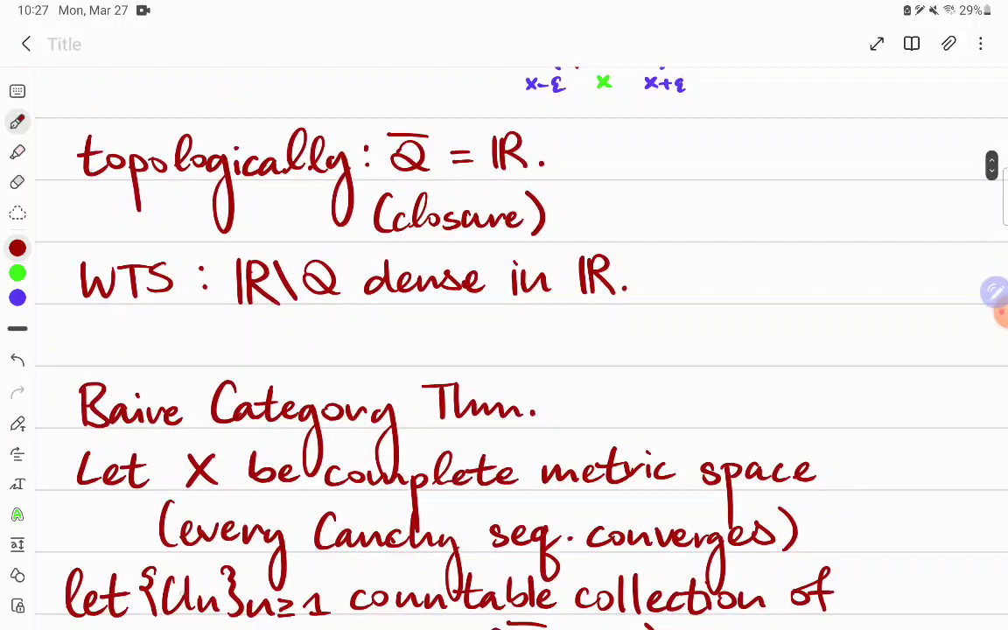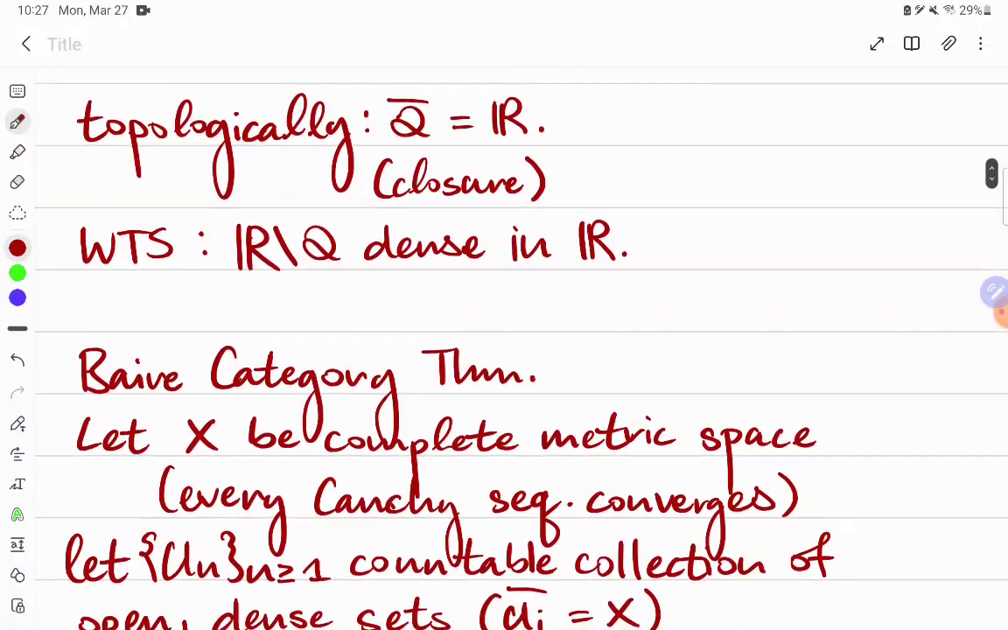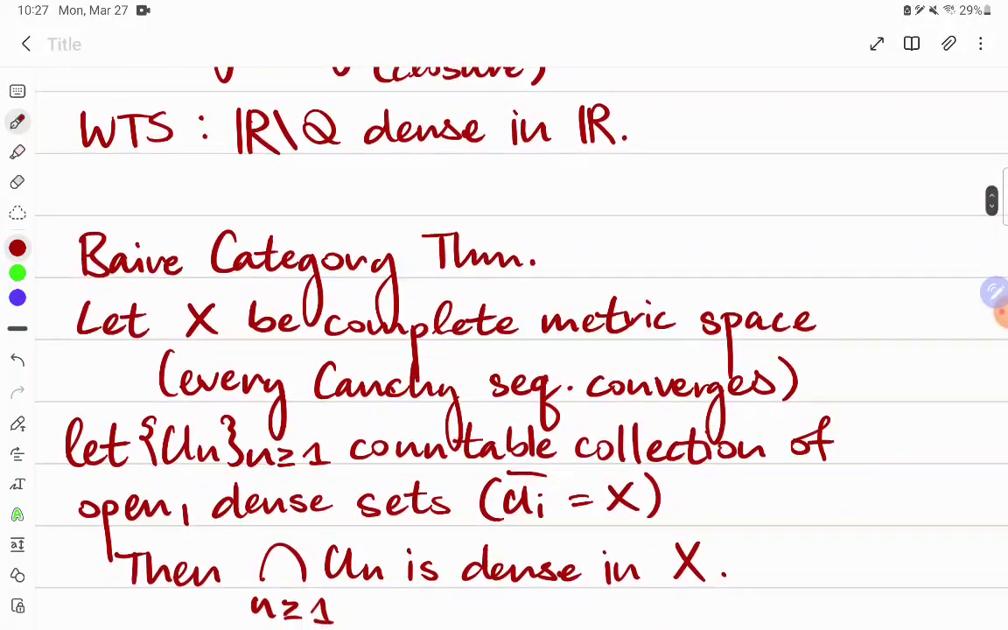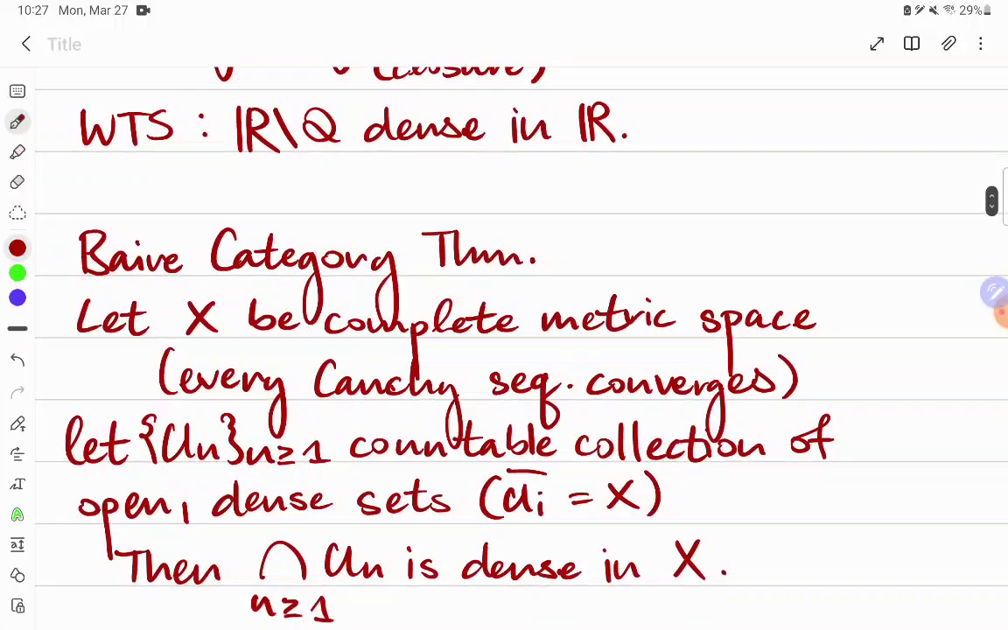We're going to let U sub n, where n is greater than or equal to 1, consist of a countable collection of open sets in X that are dense. So for each of these U sub i in the collection over here, their topological closure is X itself. Then this qualifies X to be something called a Baire space, and this holds for other spaces as well. But the important result is that the intersection of all of these open dense sets itself remains dense in X. So somehow we're going to use this fact with the real numbers and the metric topology to prove that the irrationals are dense within them.